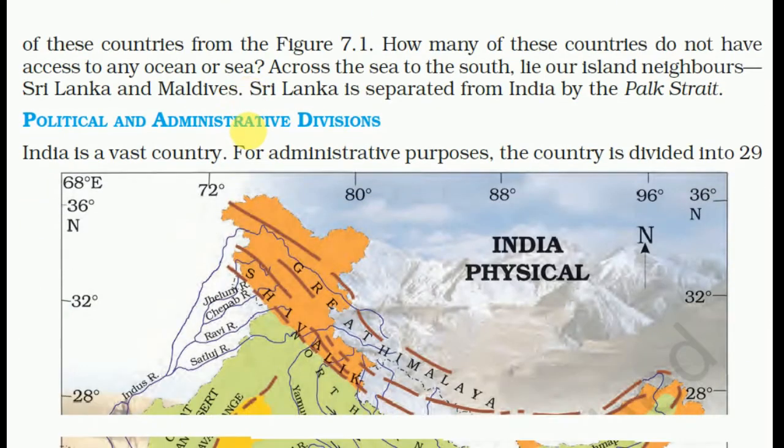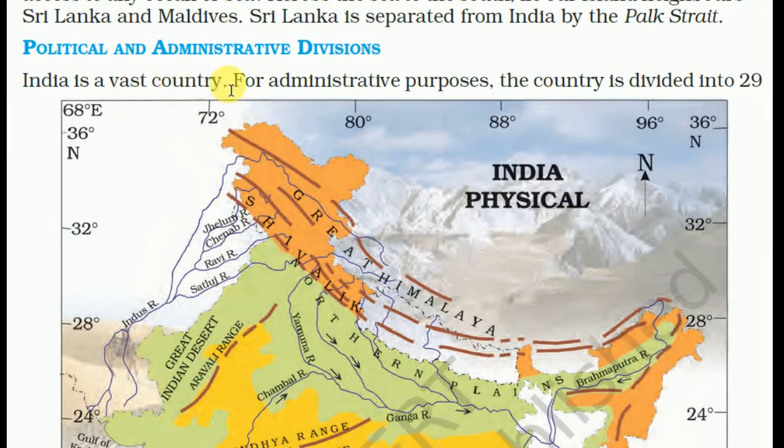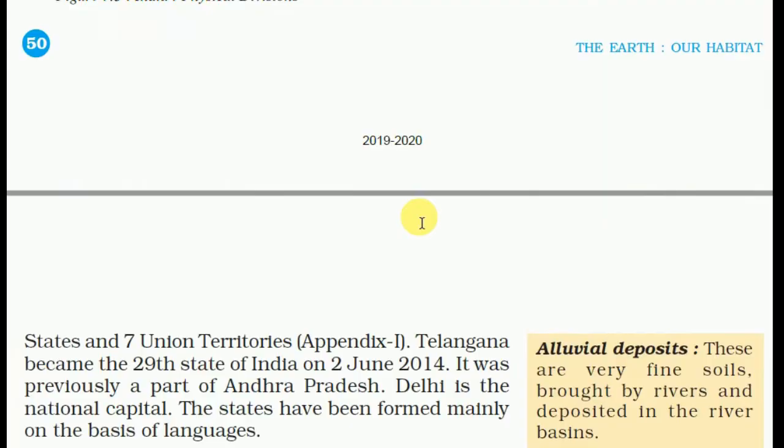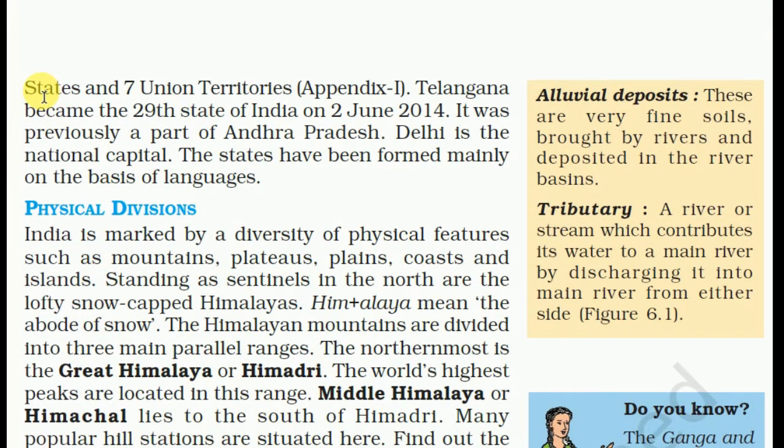India is a vast country. For administrative purposes, India is divided into 28 states and 9 union territories. Two newly formed territories are there, so one state, Jammu and Kashmir, is now not a state.